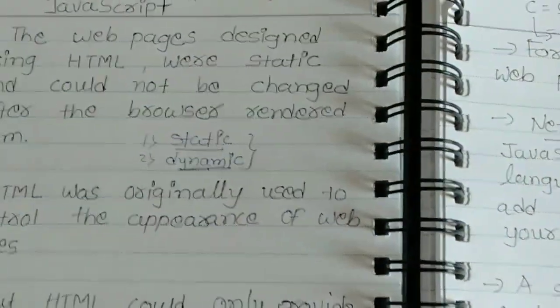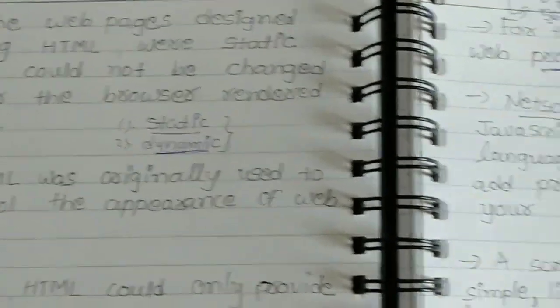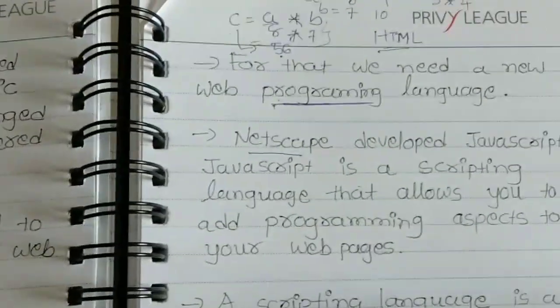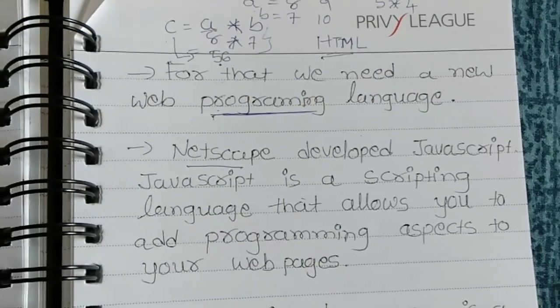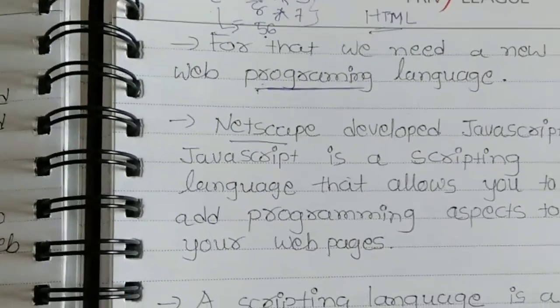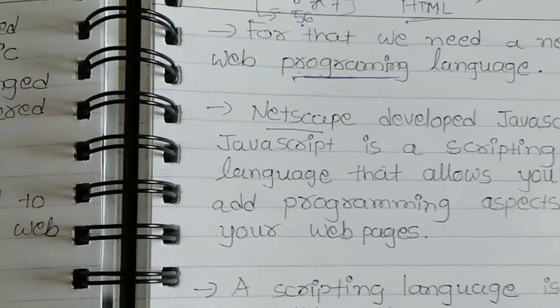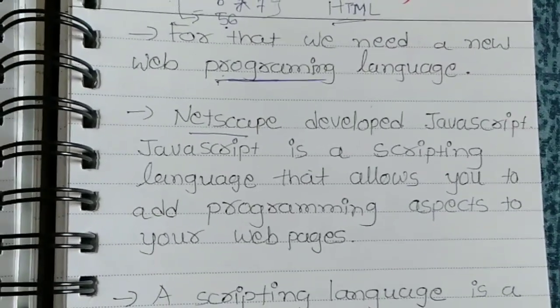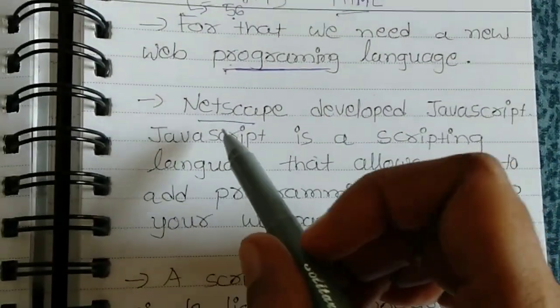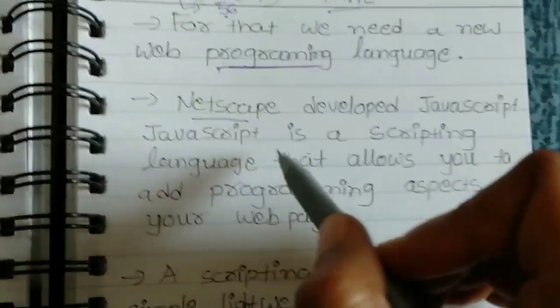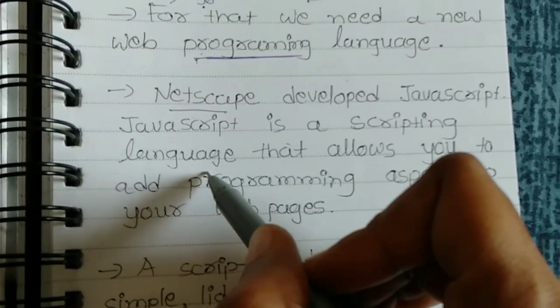HTML is static. You can use HTML as a programming language, but then your web page will become static and it is not good. You have to make your web page dynamic. So that's why you have to use JavaScript. And JavaScript, who developed it? Netscape. JavaScript is a scripting language.